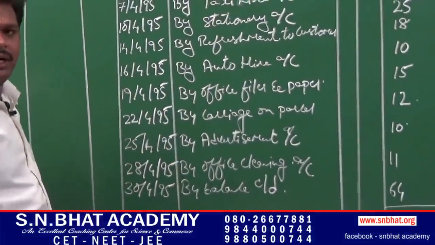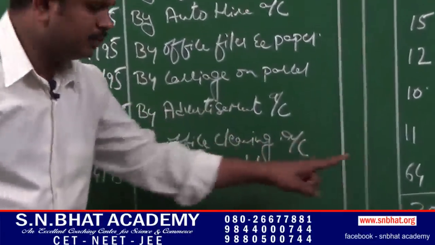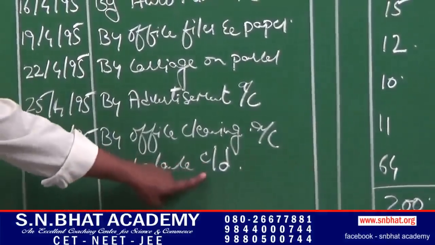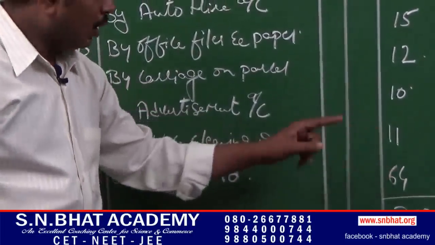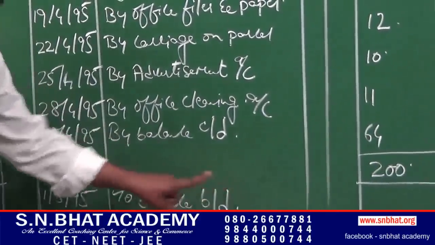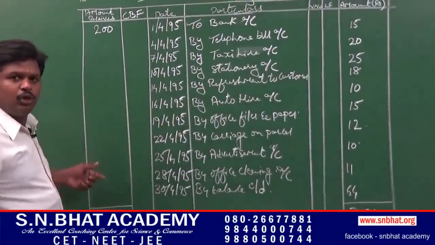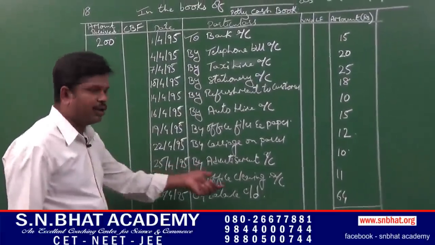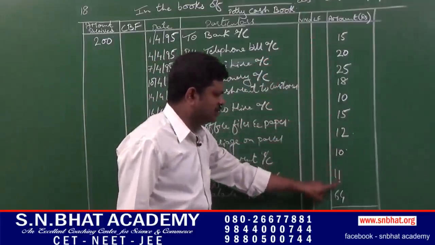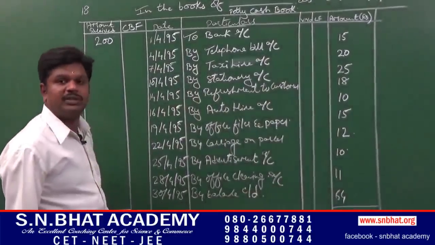Out of rupees 200, the petty cashier had spent rupees 136. The balance is rupees 64. That is, on the month ending date 30th of April 1995, by balance carried down 64. On the next month beginning, that is 1st May 1995, to balance brought down 64. It has to be brought down. See carefully. The total amount received from chief cashier rupees 200. The total amount spent by the petty cashier rupees 136. That is total of all expenses rupees 136. Balance is rupees 64. That is carried down and balance brought down rupees 64.